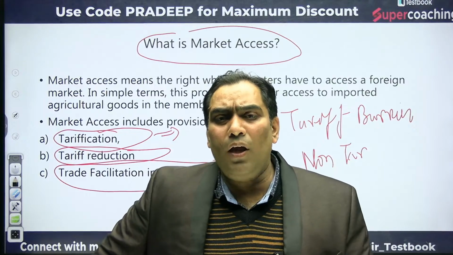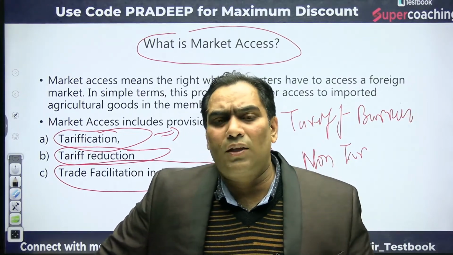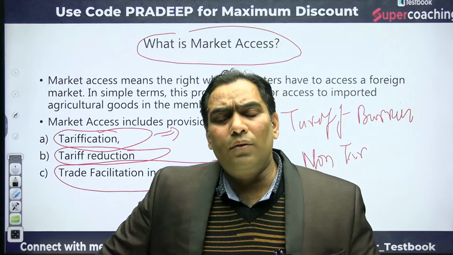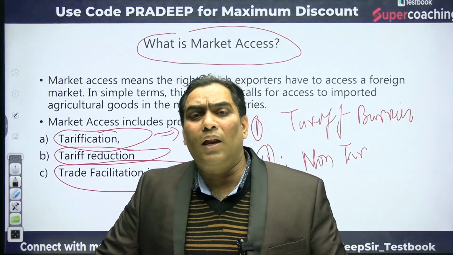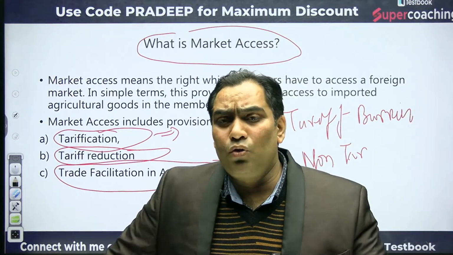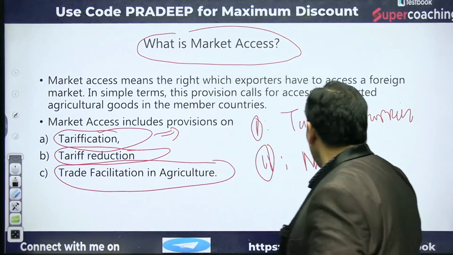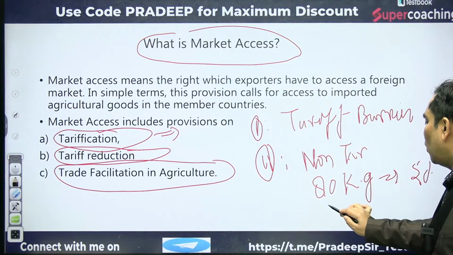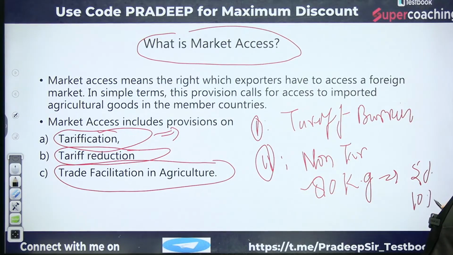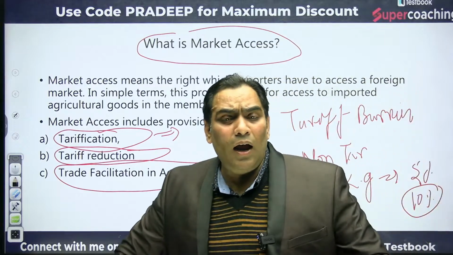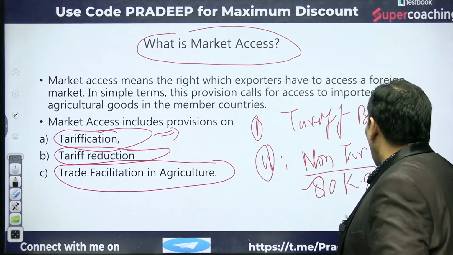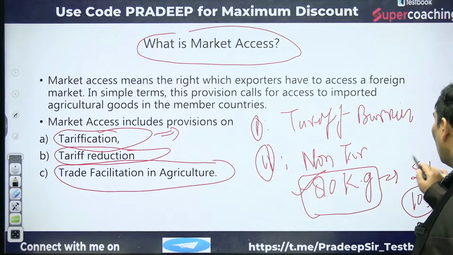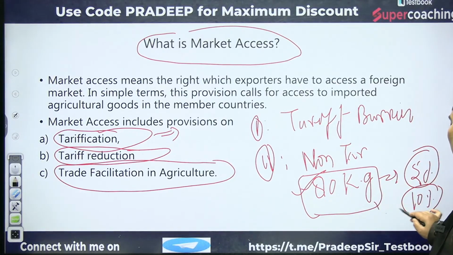For example, they fix an import quota. The WTO said there should not be an import quota; rather there can be a tariff rate quota. Tariff rate quota means up to a certain extent, if import is up to 80 kg, the tariff rate may be 5%. But if import is more than 80 kg, the tariff rate may be 10%. Earlier they were saying there should not be any import beyond 80 kg. Now they are saying that up to 80 kg the tariff should be 5%, and beyond 80 kg it should be 10%.